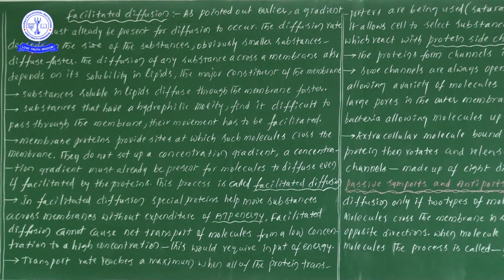Now save the main important points: the diffusion rate mainly depends on the size of the substances. Now, first of all, we learned the fluid mosaic model, and even wrote examinations on it. In the fluid mosaic model, two types of proteins are there, intrinsic proteins and extrinsic proteins.